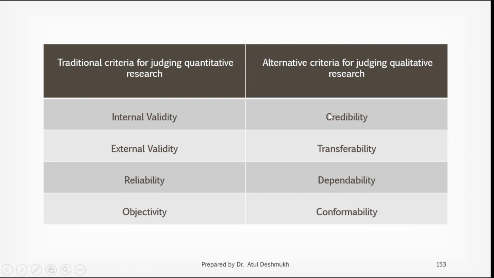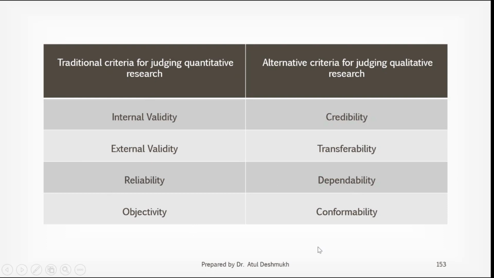All of these are just philosophical things. These are not measurable parameters: credibility, transferability, dependability, confirmability. These are philosophical parameters. Internal validity, external validity, reliability, and objectivity are measurable parameters. They have an average and standard deviation values, meaning you can rank them and put them on an interval scale.